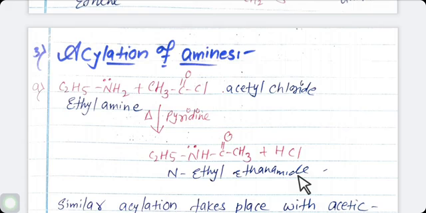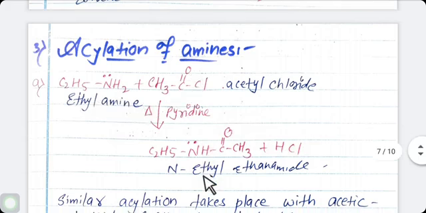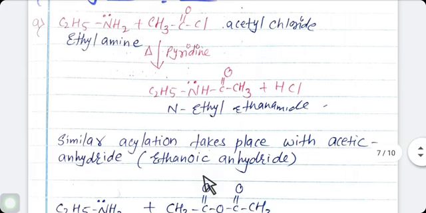I hope you all understand this reaction. It is a very simple reaction. One of the hydrogen atoms from the amine reacts with chlorine to form HCl, and the remaining compound is C2H5 NH C double bond O CH3.